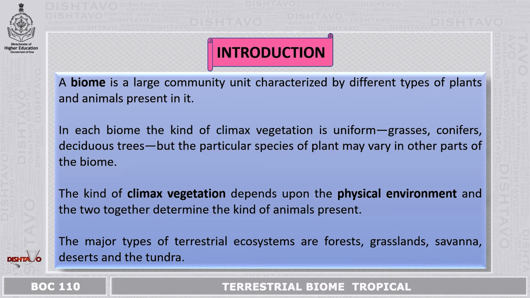The kind of climax vegetation depends upon the physical environment, and the two together determine the kind of animals that are present. The major types of terrestrial ecosystems are forests, grasslands, savanna, deserts, and the tundra.